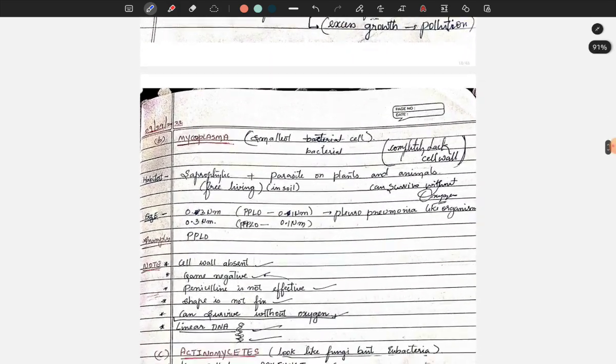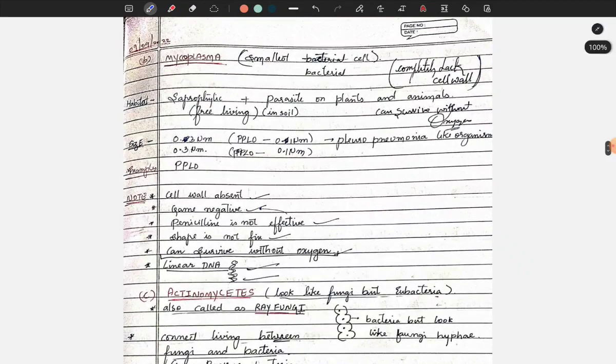Remember, guys, the smallest bacteria are Mycoplasma. It completely lacks a cell wall. Remember, it completely lacks a cell wall. Habitat: saprophytic and parasitic on plants and animals.